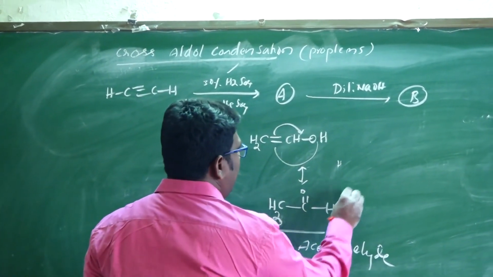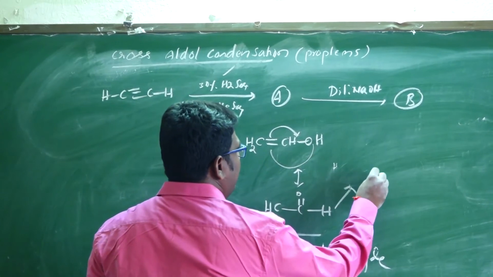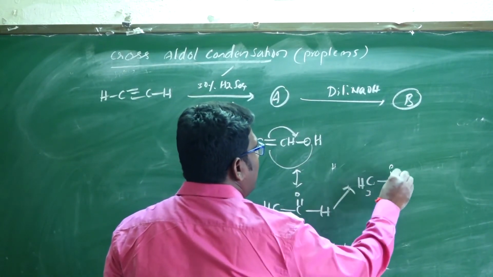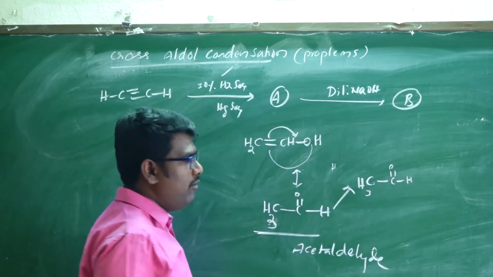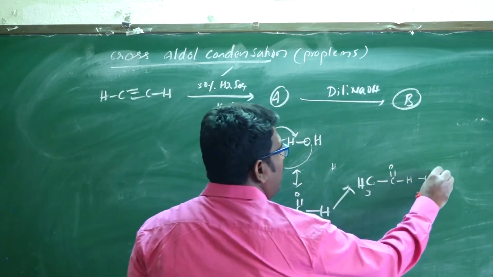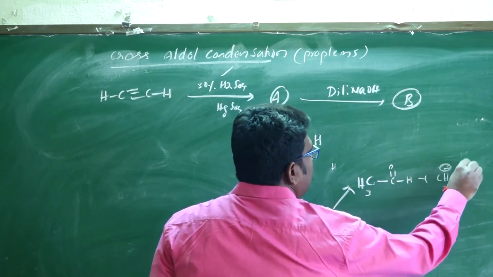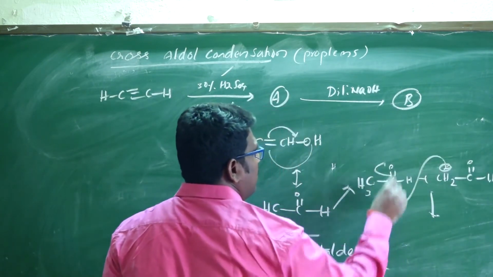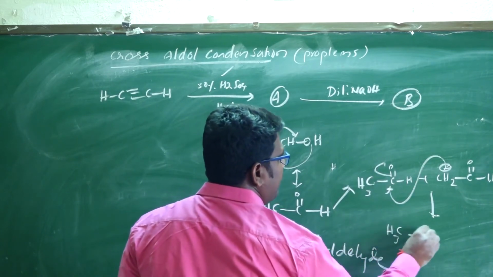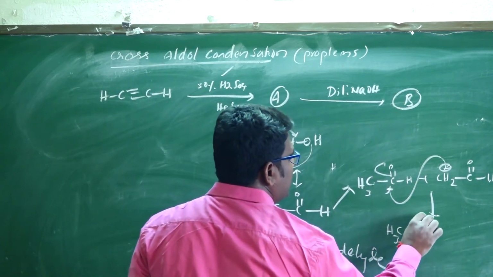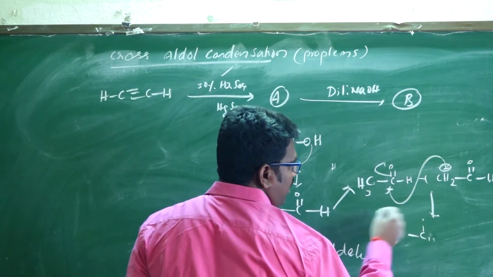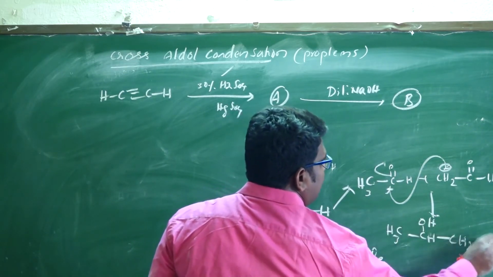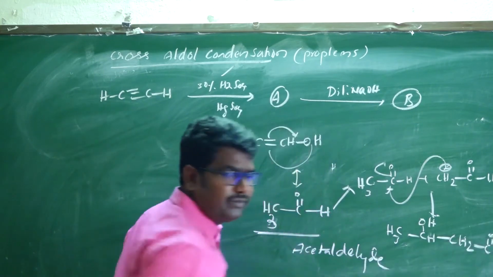This can be treated as CH3 C double bond O with one hydrogen, an aldehyde, and one more aldehyde treated as a carbanion. So this will attack this carbon, forming CH3 CHOH CH2 C double bond OH.